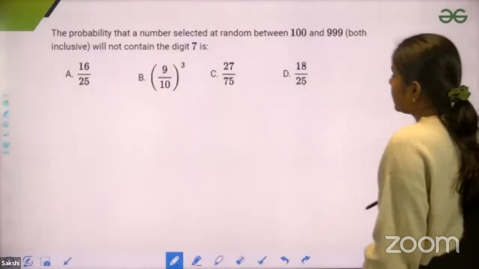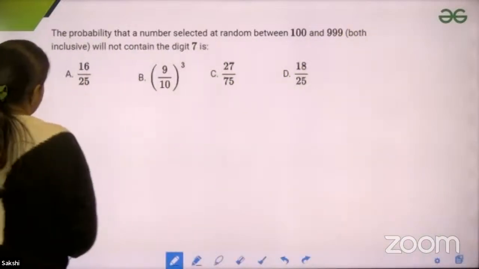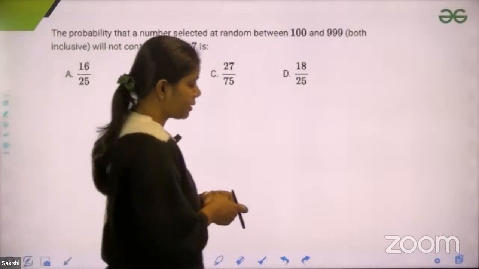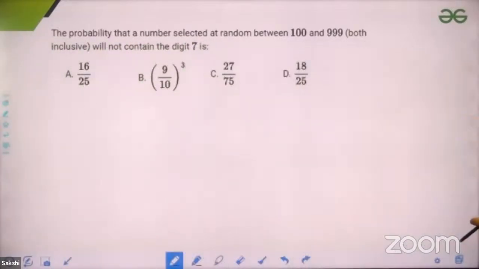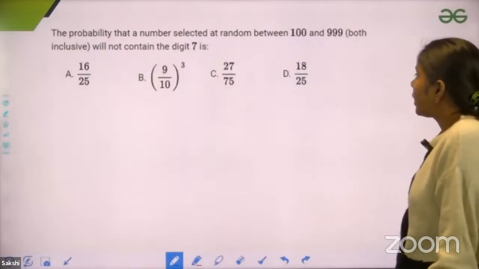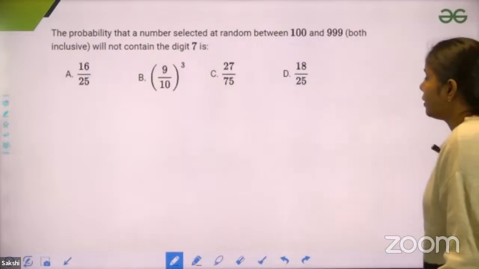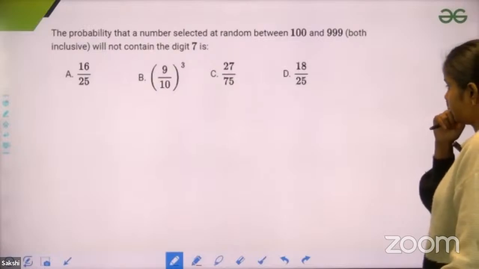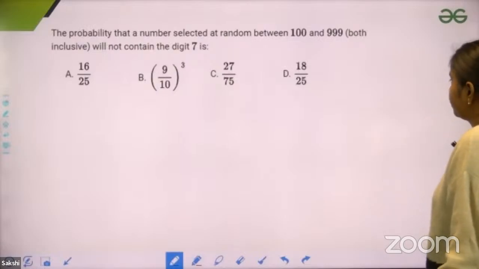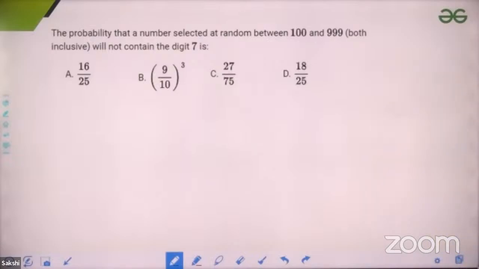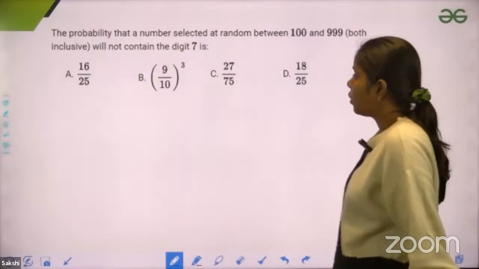Okay, so this is the question: the probability that a number selected at random between 100 and 999 will not contain the digit 7 is. So what is the probability? Find that out and let me know which option is correct. You have to take a number between 100 and 999.